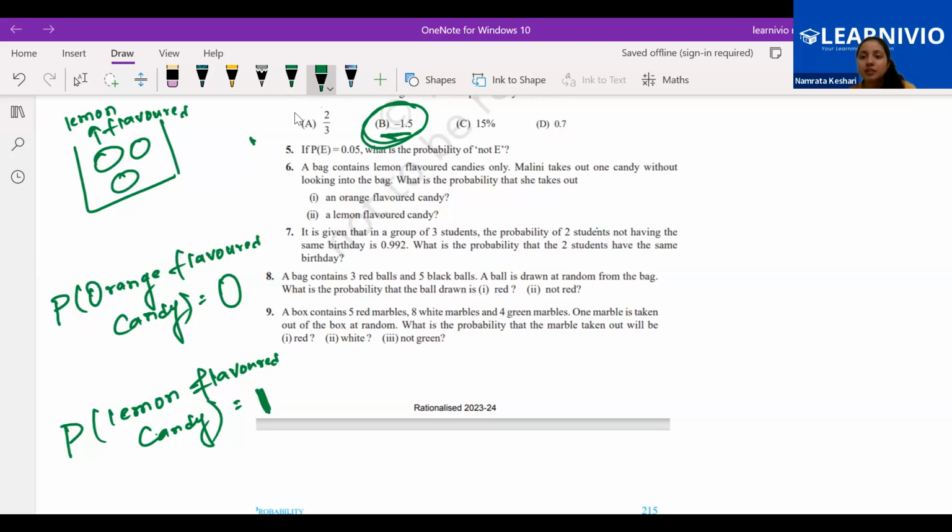1 as a probability. The way in percentage terms we say we got 100%, like we got 100% marks in the exam, that means total marks. In terms of probability, we say 1. 1 means complete, 1 means sure, 1 means certain, and 0 means impossible. So the probability of getting lemon is 1, and the probability of getting orange is 0, because the bag has only lemon flavored candy.